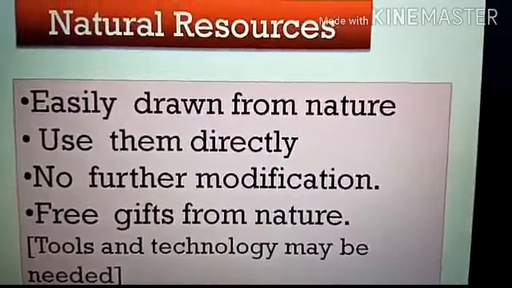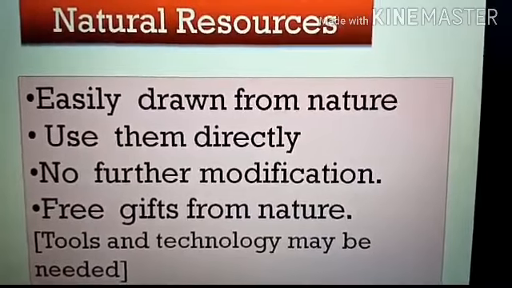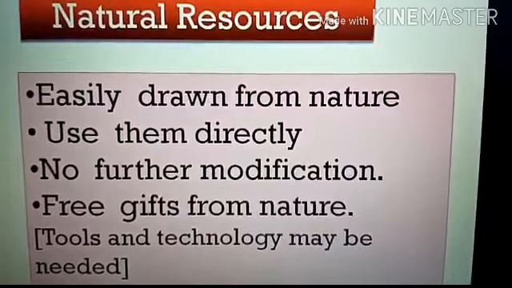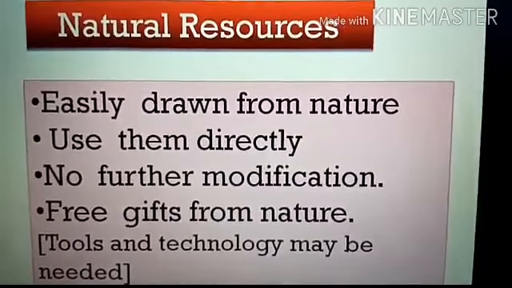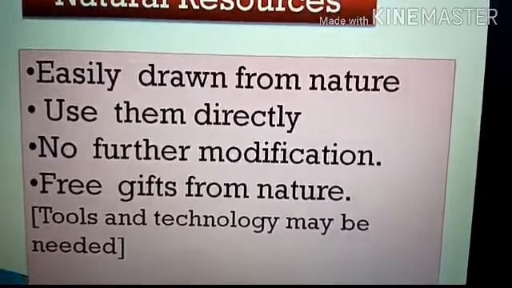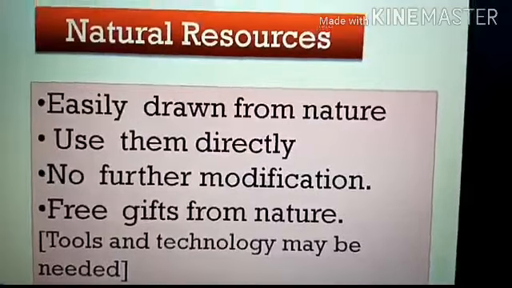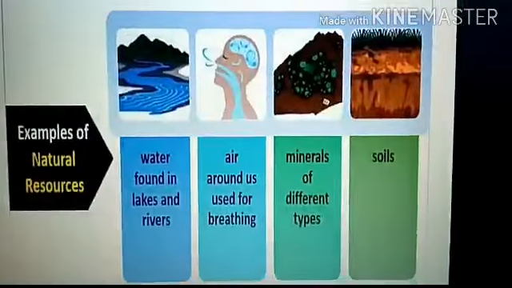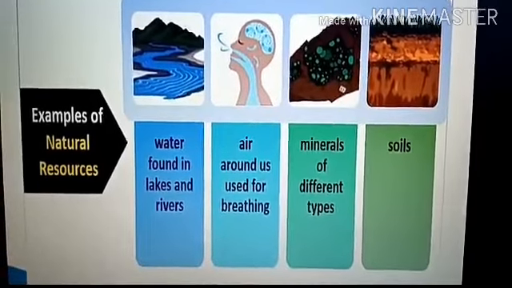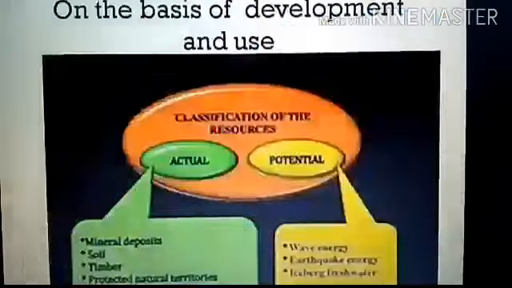Natural resources are resources that occur naturally, easily drawn from nature. It can be used directly. There is no further modification. These are free gifts of nature, but sometimes we need tools and technology to use natural resources properly. What are the examples of natural resources? Water, air, minerals, soils are examples for natural resources.